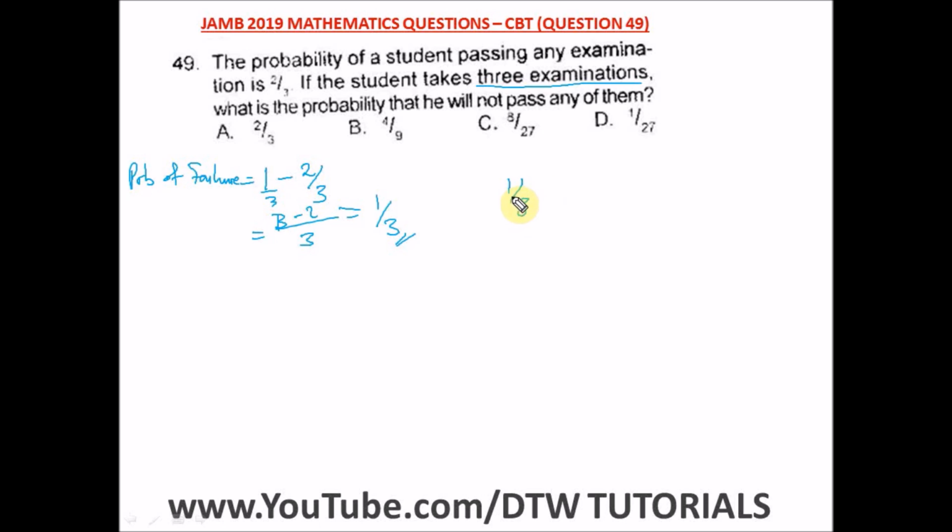The probability of failure, the first failure, times the probability of the second failure, times the probability of what? The third failure. And this will give us what? 3 times 3 times 3, that will give us 1 over what? 27. 3 times 3 is 9, times 3 is what? 27. So we have 1 over 27. That's the answer, and our right option here is option D.